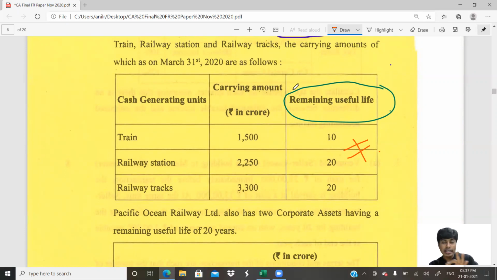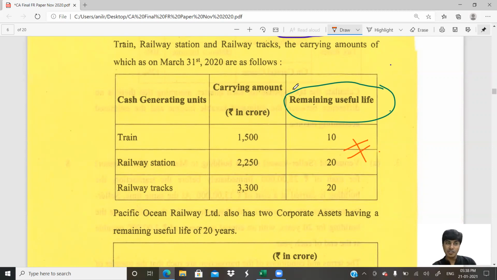Such impairment loss cannot be straightaway deducted from the CGU portion, because such impairment loss is for the CGU in association with corporate asset. So for every impairment loss ascertained, we have to categorize it into two: how much of it belongs to the CGU in specific, and how much of it belongs to the corporate asset. We need to bifurcate it. After bifurcation, we identify each individual asset's impairment loss, CGU and corporate assets, and deduct it. This is the first level of impairment loss calculation.